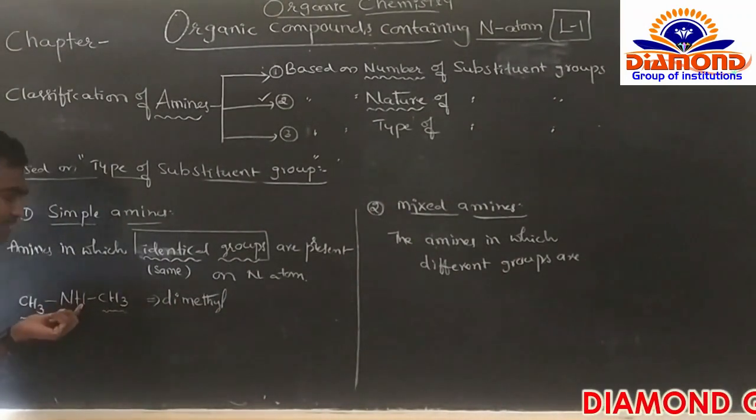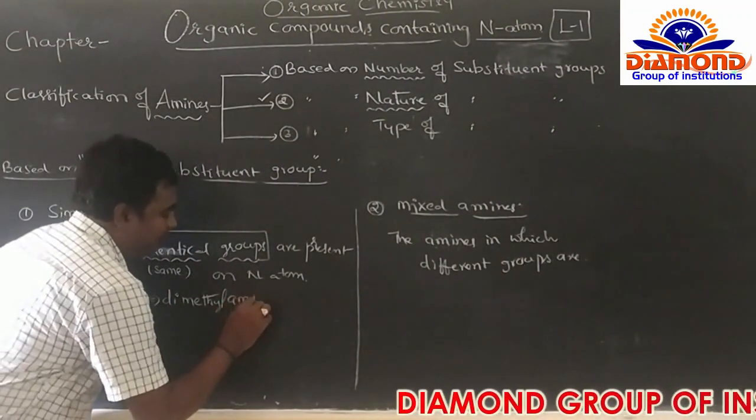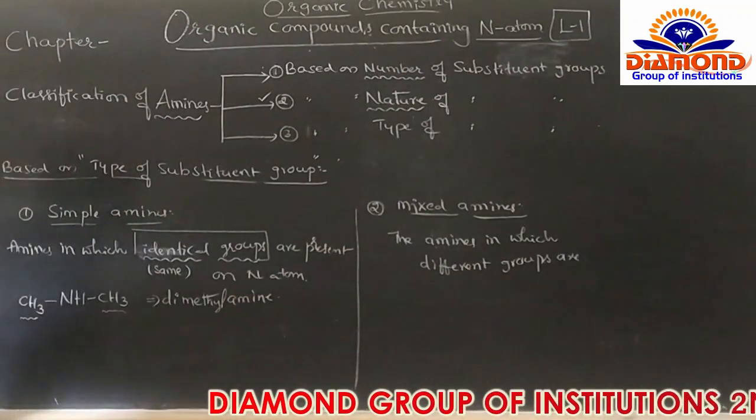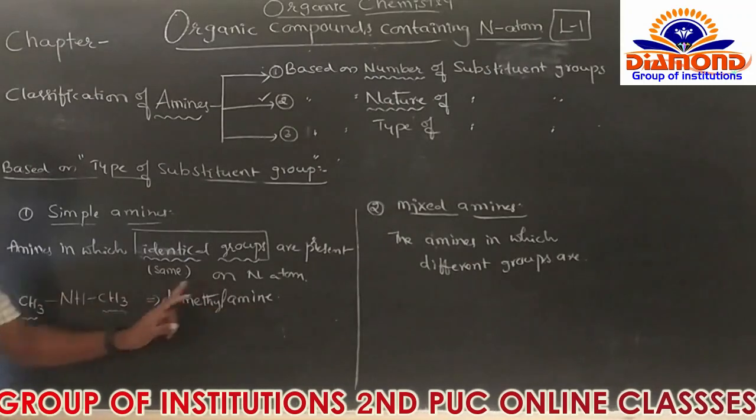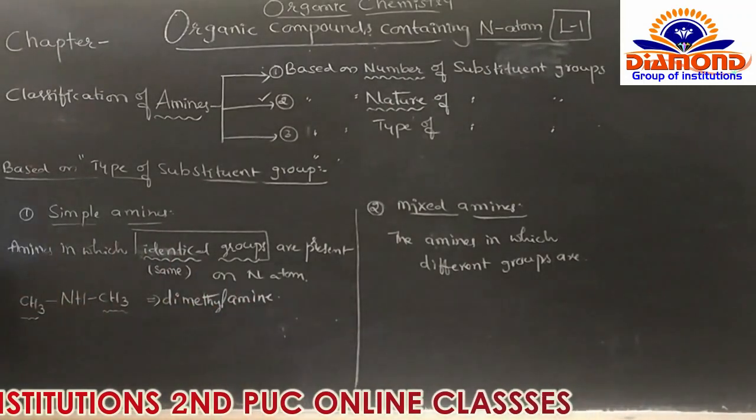Dimethyl. What's the compound? It belongs to the amino group. So what's the name? Dimethylamine. Next step, our example now.